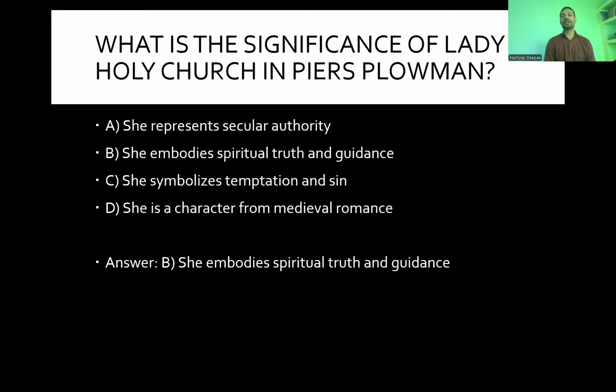What is the significance of Lady Holy Church in Piers Plowman? C presents secular authority, C embodies truth and guidance, C symbolizes temptation, and C is a character from medieval romance. And the answer is C, she embodies spiritual truth and guidance to Will.